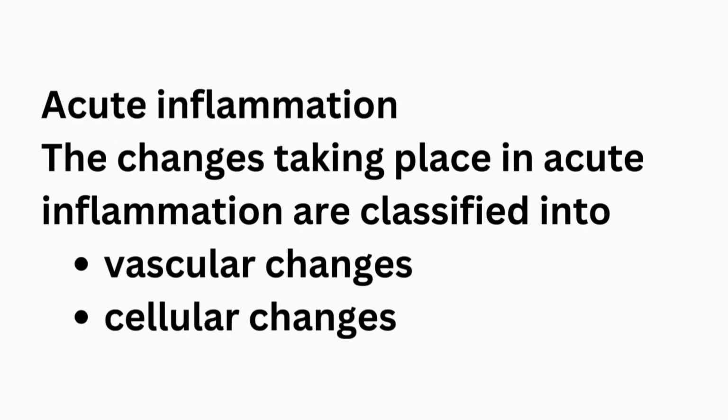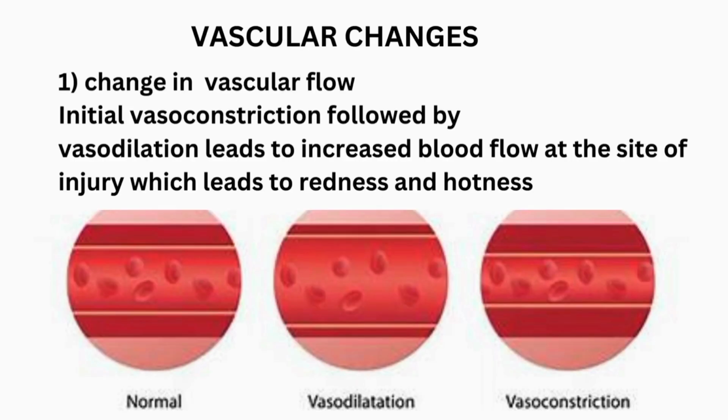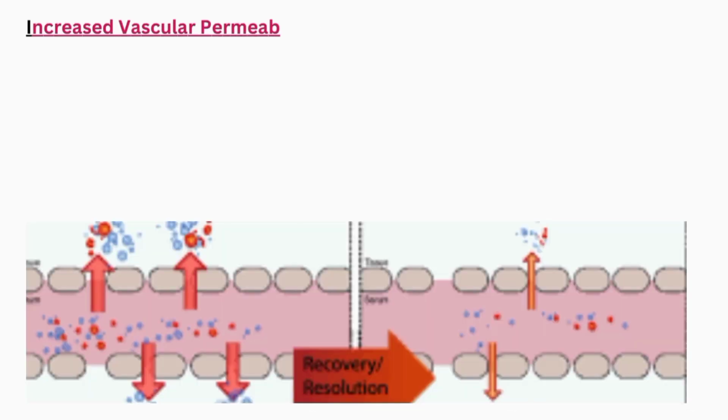The changes taking place in acute inflammation are classified into two types, that is, vascular changes and cellular changes. Vascular changes. So in the vascular changes, initially there is a vasoconstriction, then it is followed by vasodilation. Due to vasodilation, there is an increase in the blood flow at the site of injury, which leads to redness and hotness.